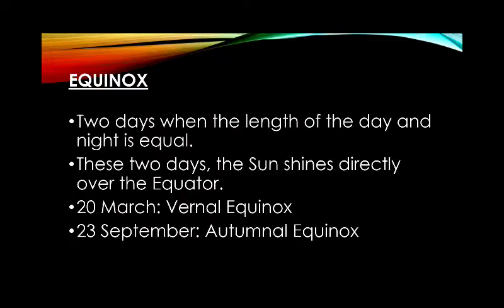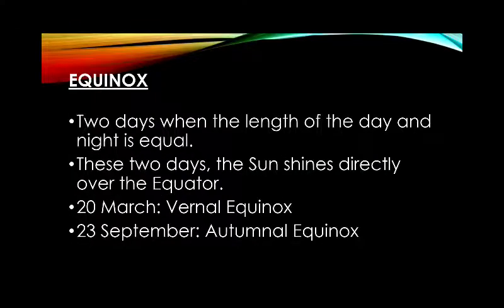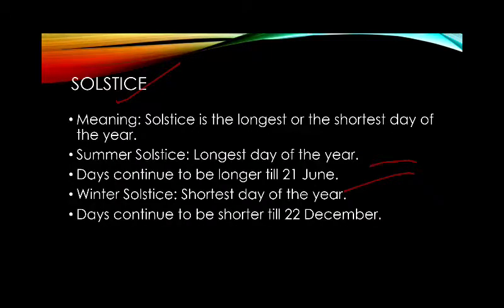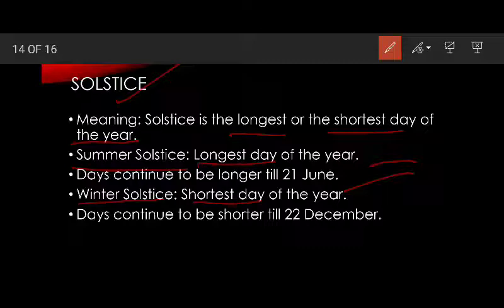Now let us try to understand two more interesting concepts which are solstice and equinox. So what is solstice? Solstice is the longest or the shortest day of the year. Summer solstice is the longest day of the year and winter solstice is the shortest day of the year. Summer solstice most of the time we experience on 21st June and winter solstice we experience on 22nd December.